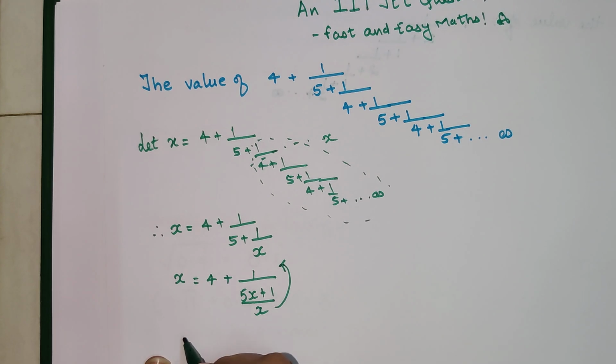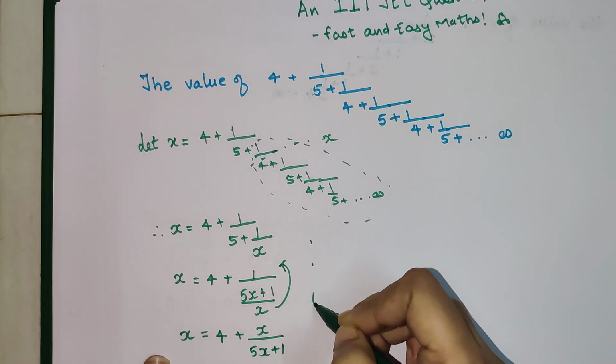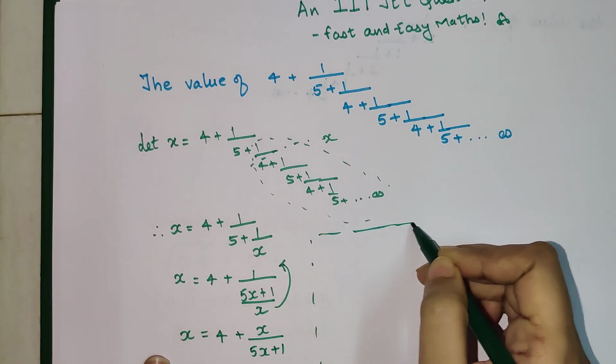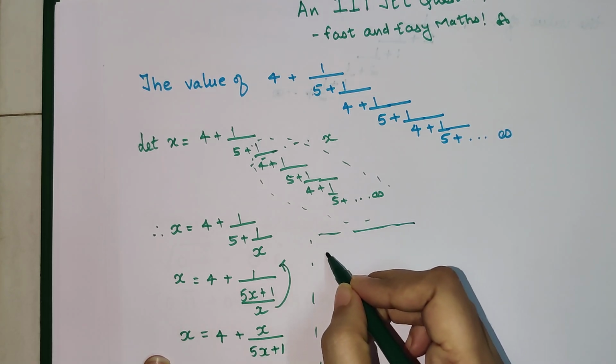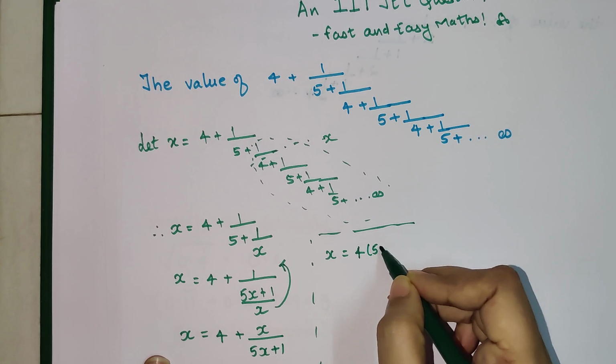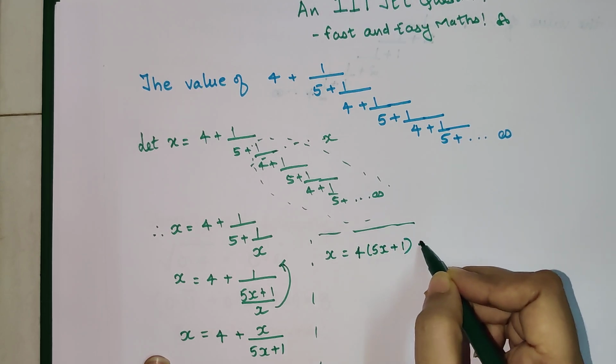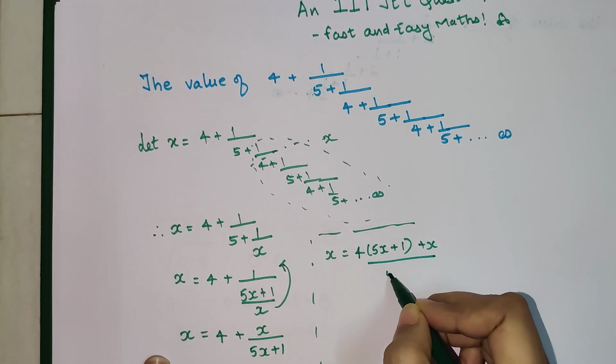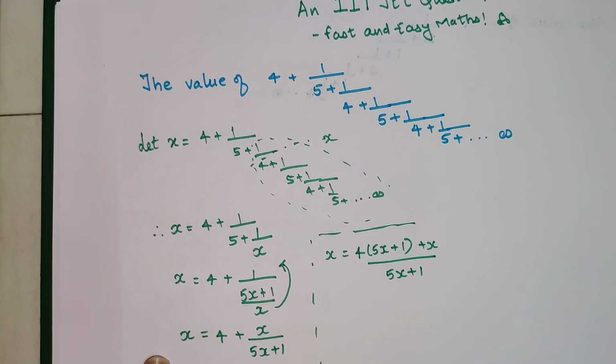So here I will have x is equal to 4 plus x upon 5x plus 1. Now let's take the LCM on the right hand side. So we have 4 into 5x plus 1 plus x upon 5x plus 1.